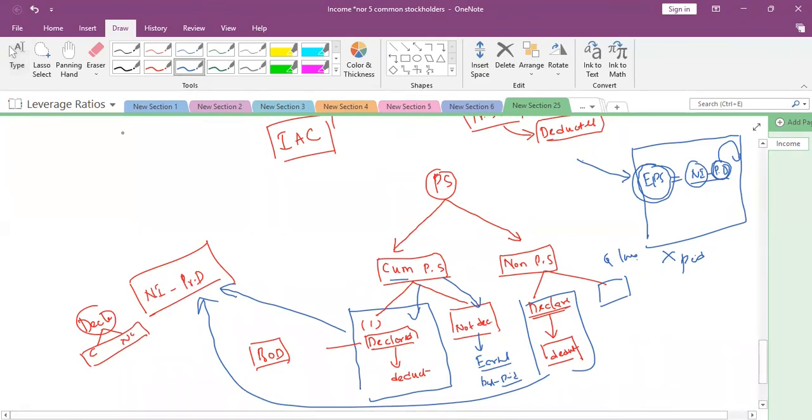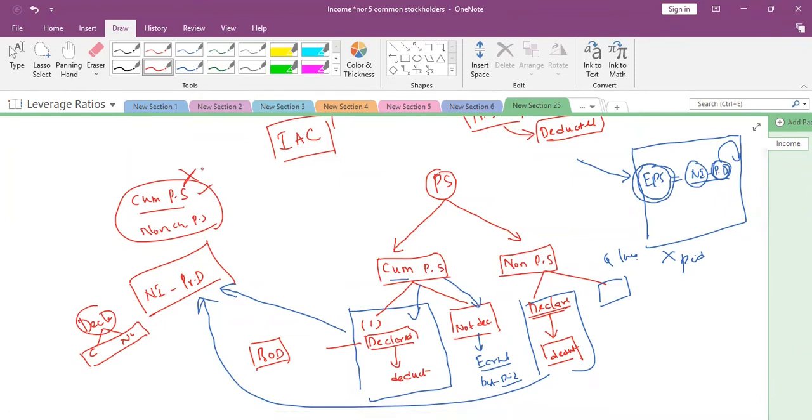Now in the question, they may not specify whether the shares are cumulative preference or non-cumulative preference. What to do? We should consider it as non-cumulative. Excellent.